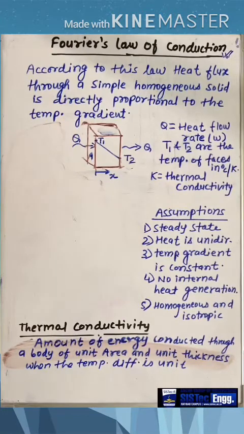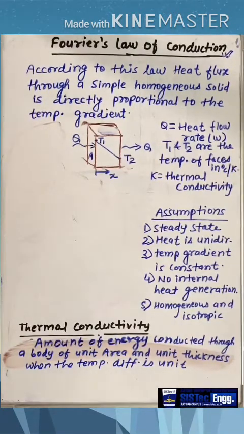As we already studied in the previous lecture, conduction occurs in a stationary medium due to the temperature difference in the medium, and heat flows from the high temperature side to the lower temperature side. So here we are going to study the law of conduction, that is known as Fourier's law.